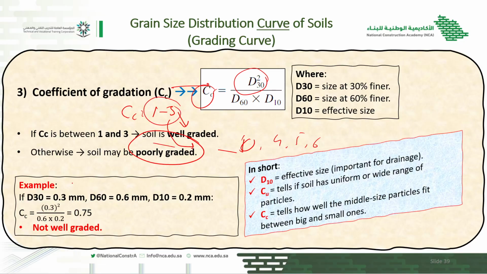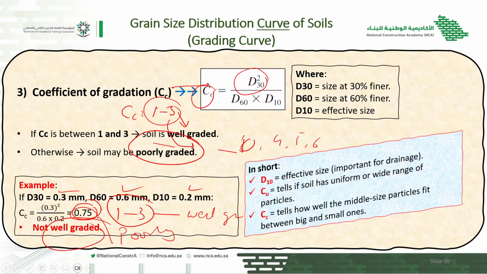So it will be considered poorly graded. For example, we have the values for D60, D30, and D10. When we put them in the equation, it gives us the value 0.75. So the range is 1 to 3. If it is between 1 and 3, it is well graded. If it is not between 1 and 3, it will be considered poorly graded. So you see it is less than 1, so it is considered poorly graded, or not a well graded type of soil.